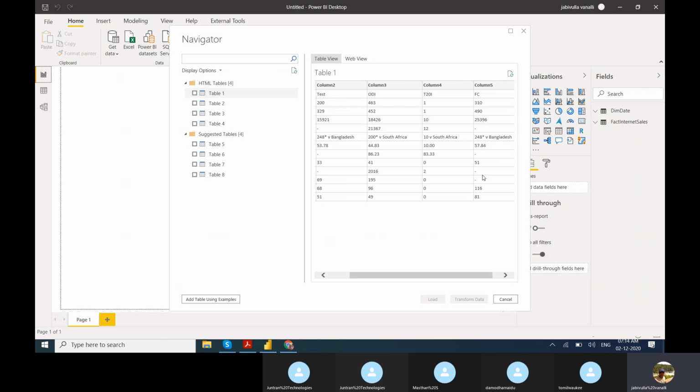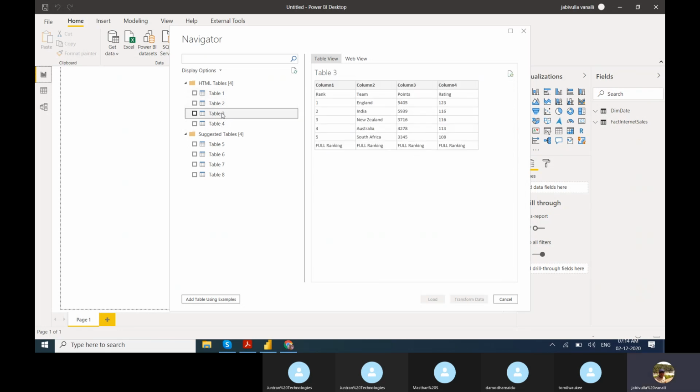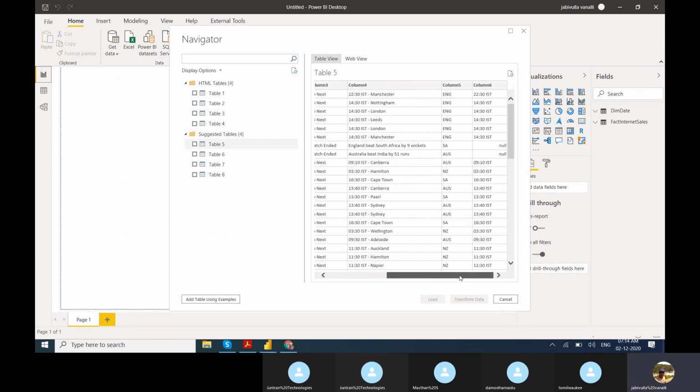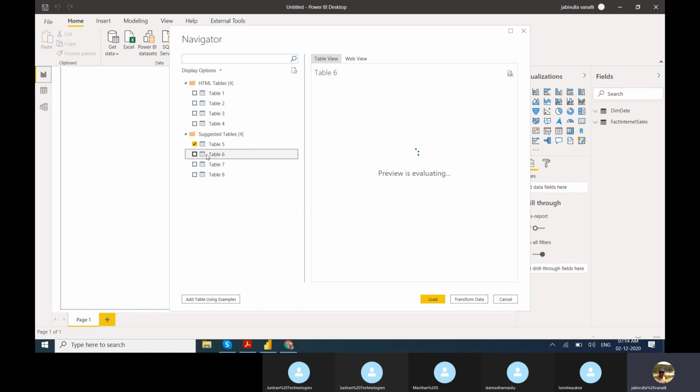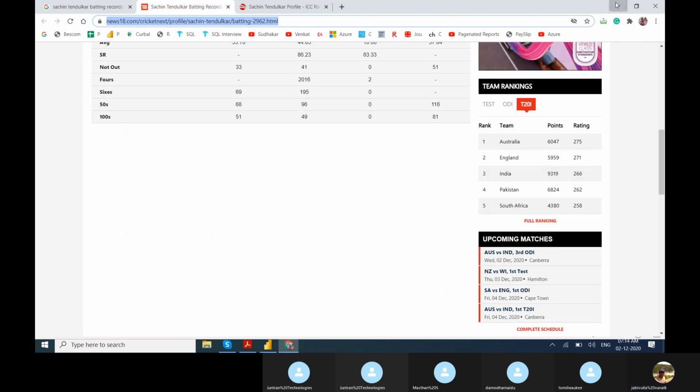Here hyphens are there. It's not cleaned. This data is okay, but see here, null values are there, right? Just load it.